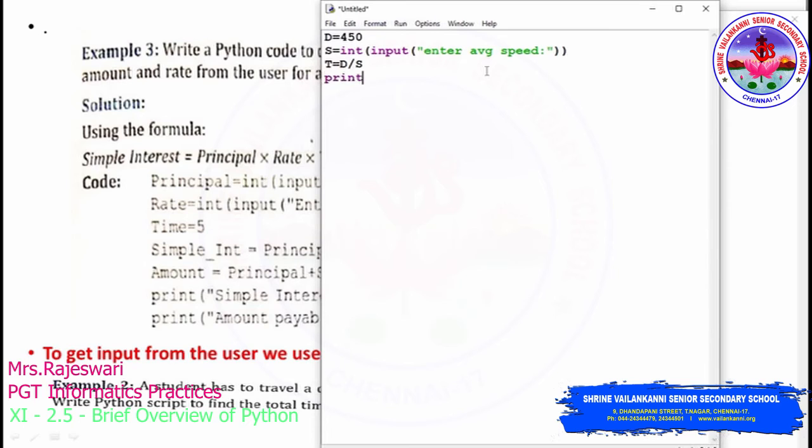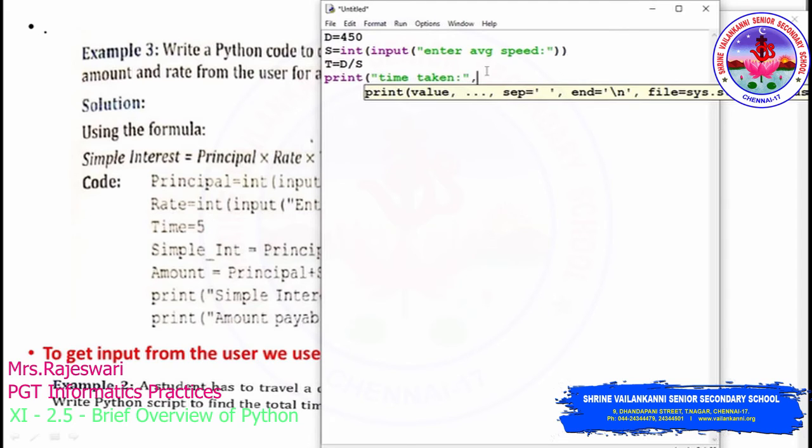And after calculating, I should print the result, right? So print of what is the time period? We have to calculate the time period, right? So time taken by the vehicle, that you have to find out. So to find out this, I have given a string followed by the variable t, comma, because t is the formula which I have given.